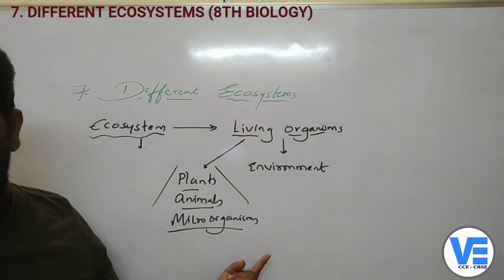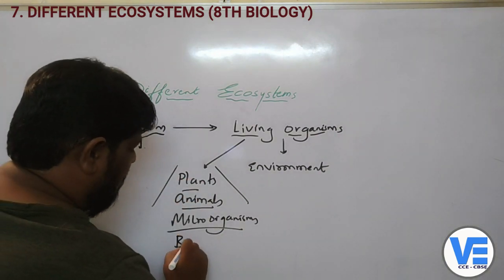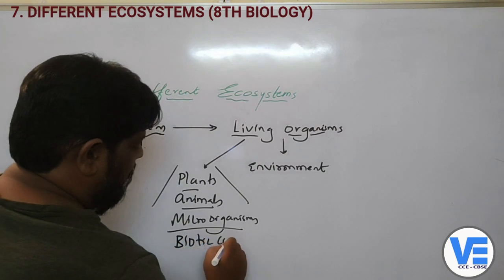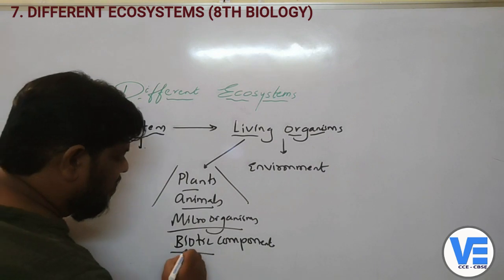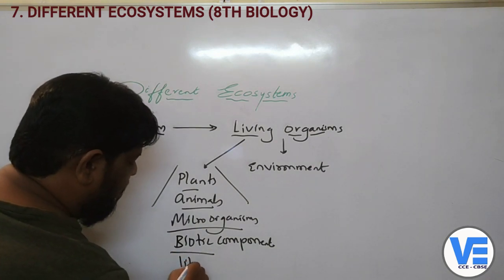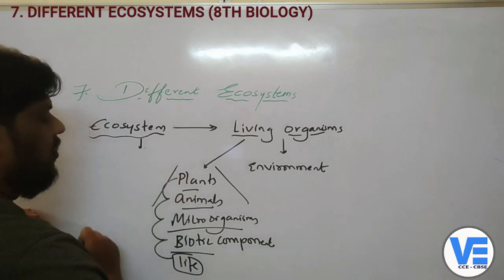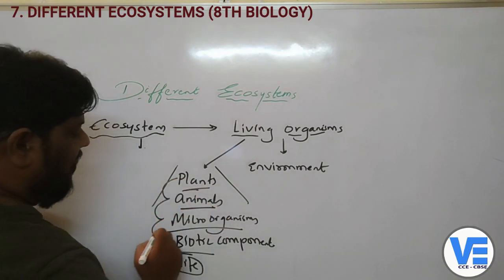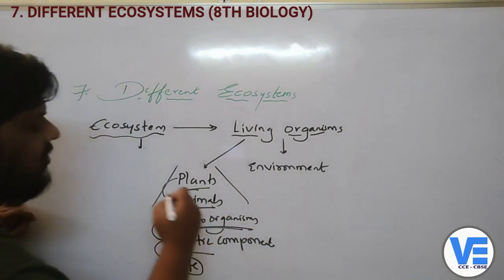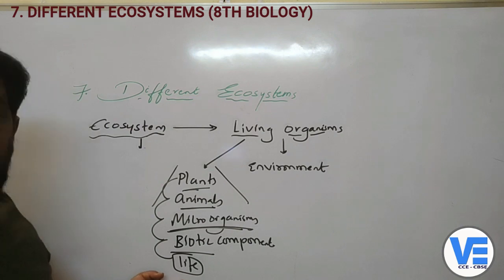And now these are called as the biotic components. Biotic in the sense, bio in the sense life. That means the organisms which have life in them, they are called as the biotic components. Okay, so that means plants have life in them, animals have life in them, and even microorganisms also have life in them. That's why they are called as the biotic components.